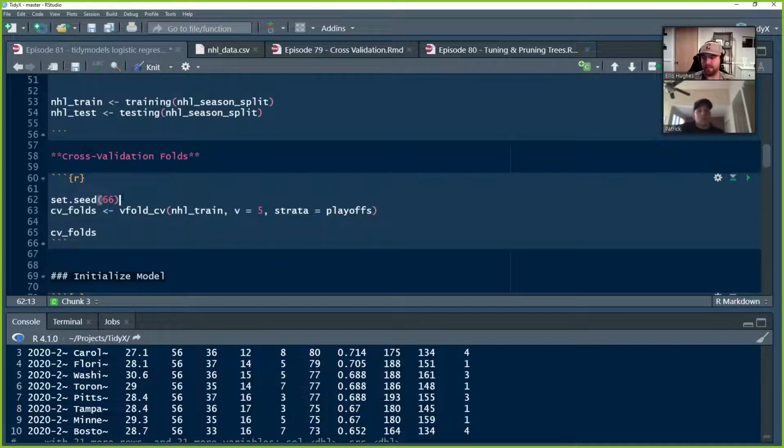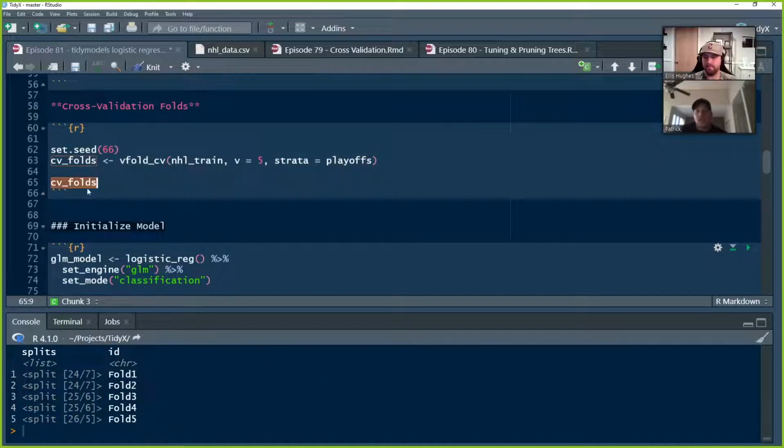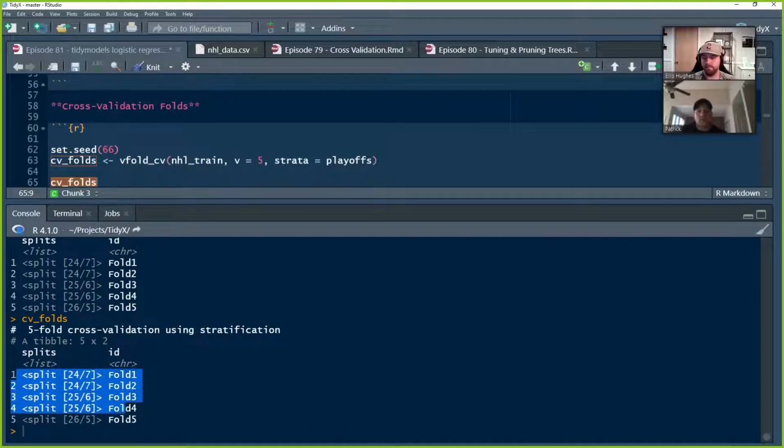Yep. So we'll create one last split of that training data, and that's going to be our cross-validation folds. It's small data, so we'll just use a bunch of folds, in this case 5, to build models over. Because the outcome that we're predicting is playoffs, we're going to set the strata to playoffs to ensure that there are some equal samples within each of those 5 folds. Because this is a random generation sample of the data, we're going to set the seed. And now we have our 5 folds, and you can see it's split 24 to train the model, 7 to test it, 24, 7, 25, 6, 25, 6, and then 26, 5.